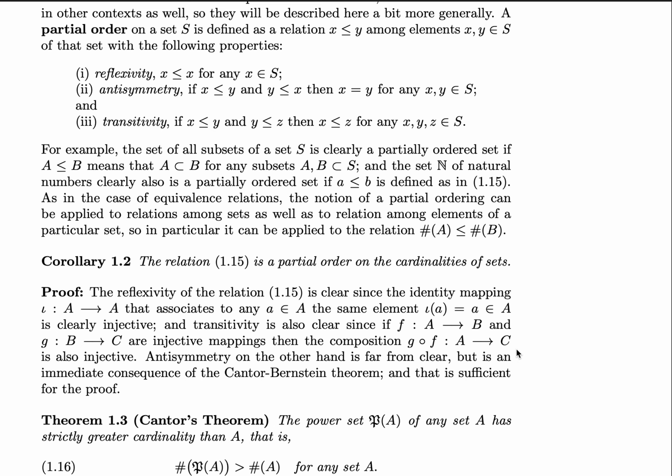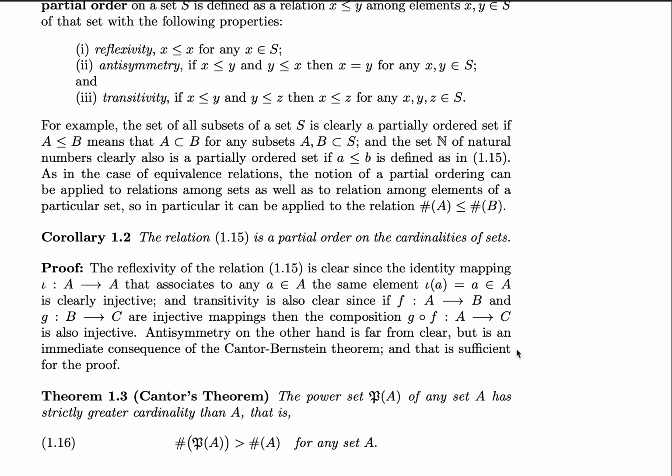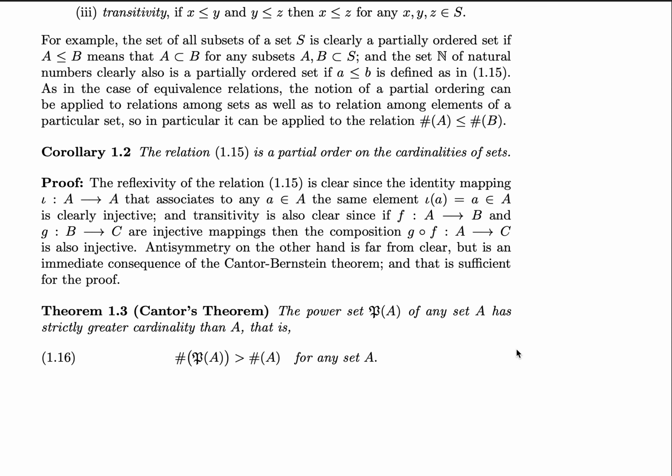As in the case of equivalence relations, the notion of a partial ordering can be applied to relations among sets as well as to relations among elements of a particular set. So in particular, it can be applied to the relation the cardinality of A is less than or equal to the cardinality of B. The relation 1.15 is a partial order on the cardinality sets. You may find it useful to go back and review the video in which relation 1.15 occurs.